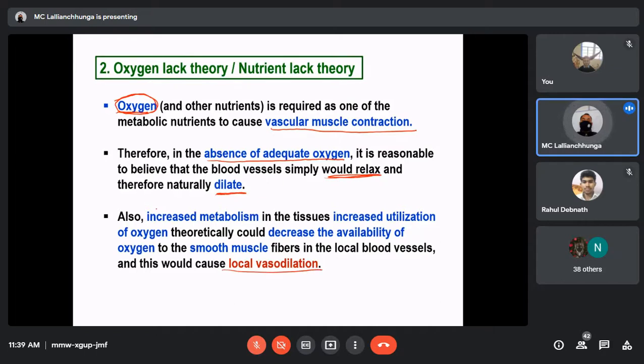So it is clear that when there is an increased rate of metabolism, more oxygen is utilized, so the deficiency of oxygen takes place. When oxygen level is low, muscle fibers will relax. Relaxation of muscle means there will be dilation of the blood vessels, all those arterioles, metarterioles, as well as the precapillary sphincter, okay?